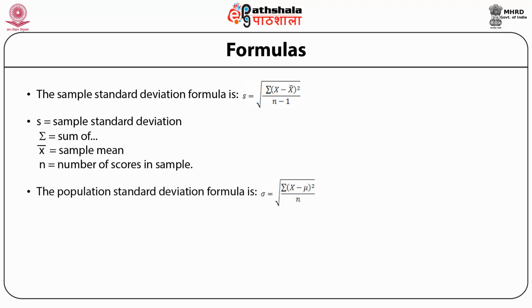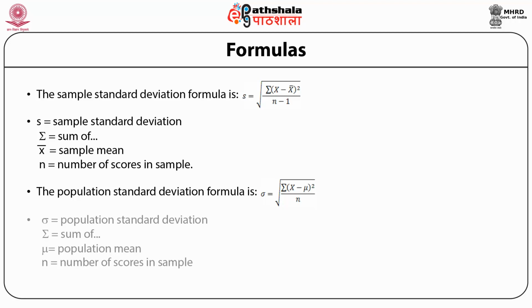The population standard deviation formula is given by sigma = square root of [summation (x - mu)² divided by n], where sigma is the population standard deviation, summation is the sum of, mu is the population mean, and n is the number of scores in the sample.